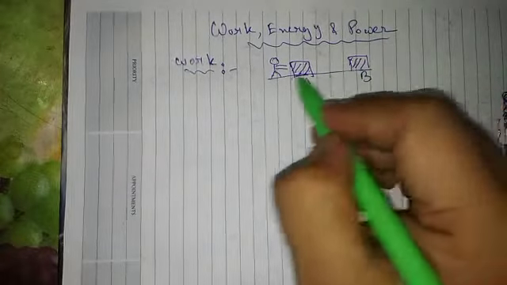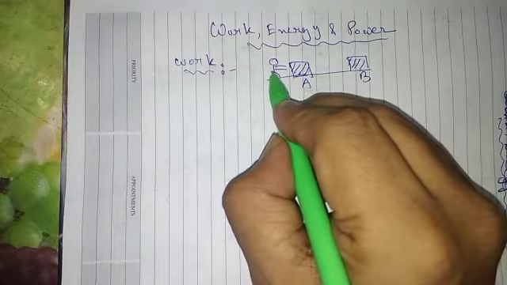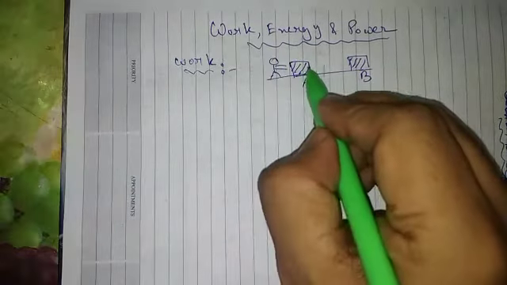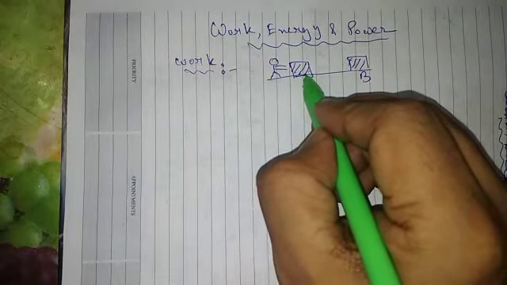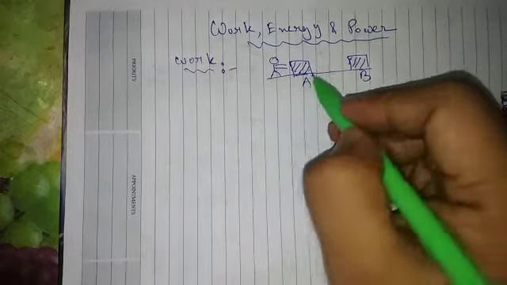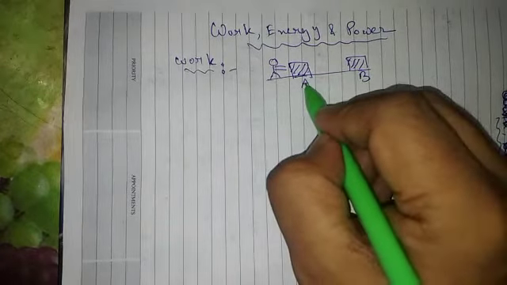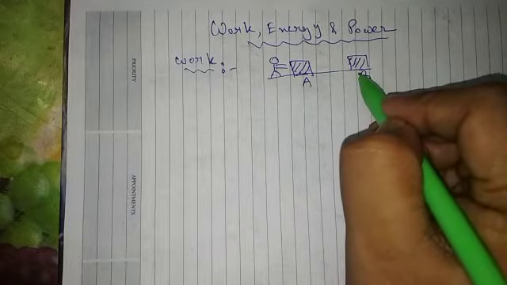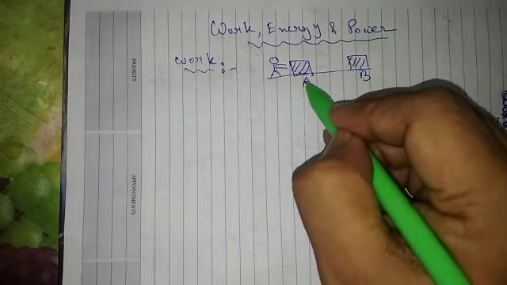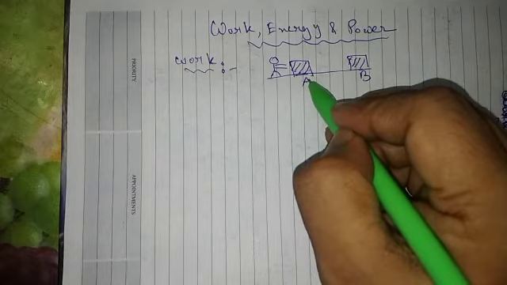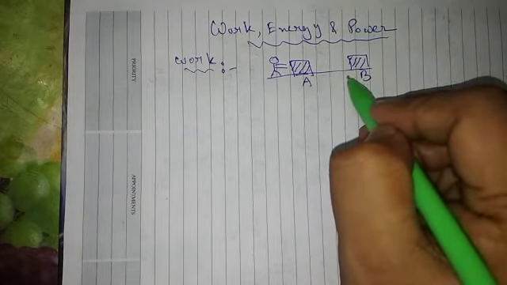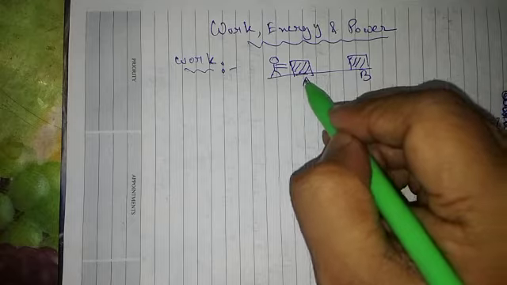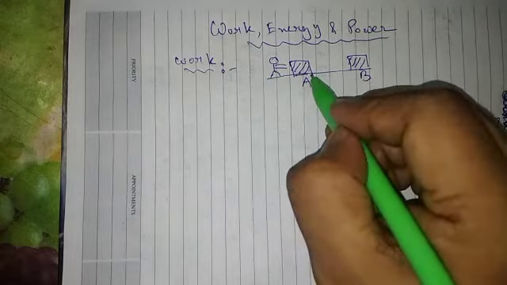This is because the energy which is being transferred from this person to the box, and the box changes its location from A to B. So work is being done by the box, and the energy due to which the box did this work has been transferred by the person on the box.